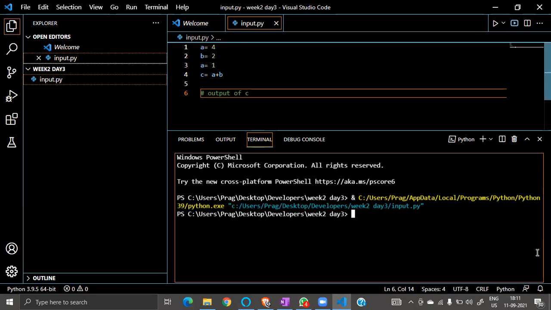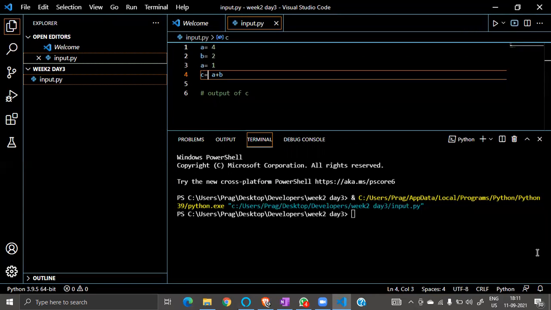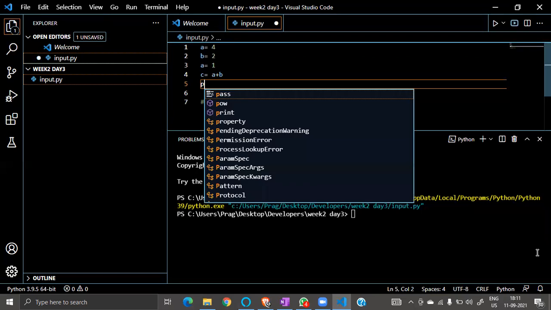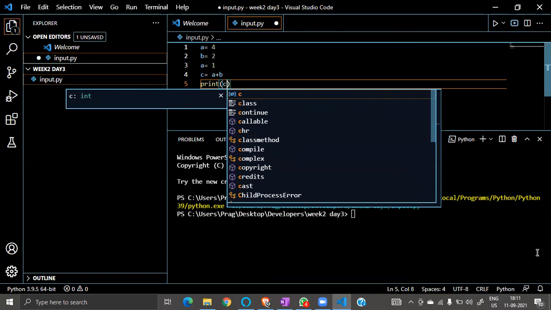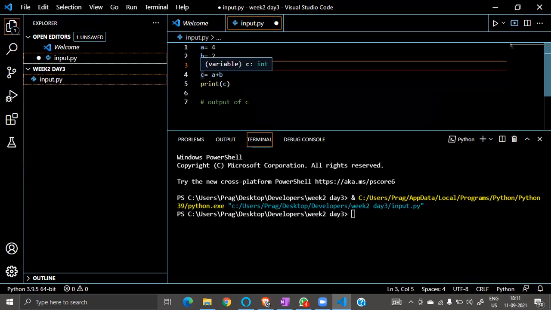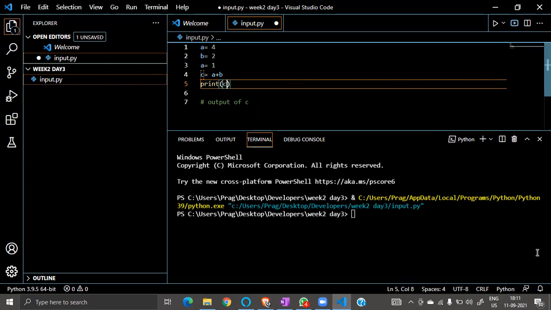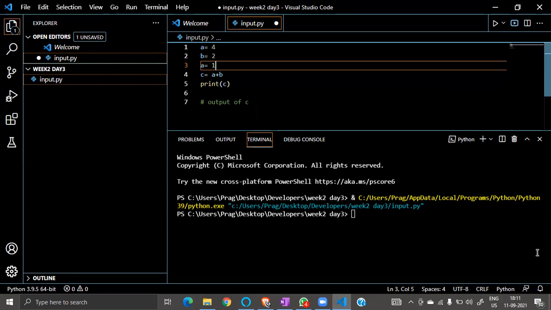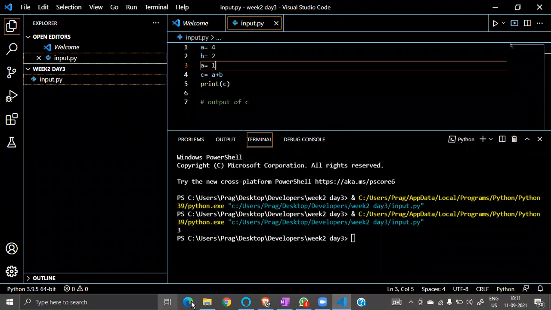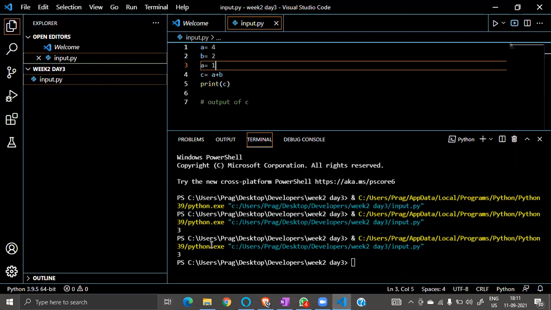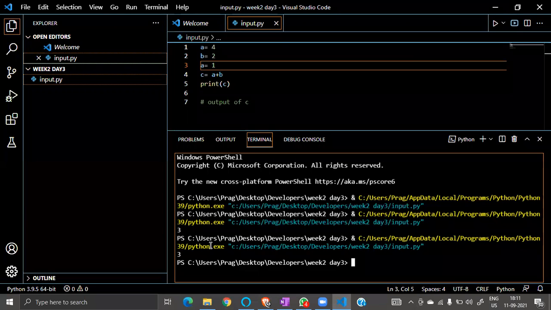Okay, so I forgot to print. I'm just printing. See, my habit is to store the data in a variable. You can also write here a plus b, you can do that also. Okay, so some people said, what was the answer? Let's see what the answer will be. Oh, it's 3. The answer is 3.